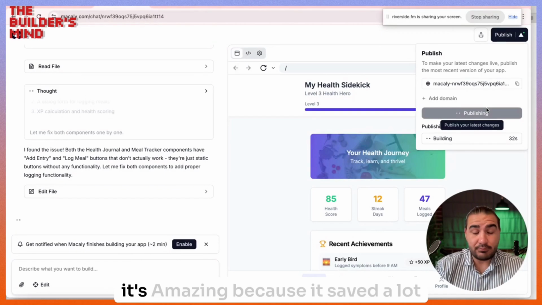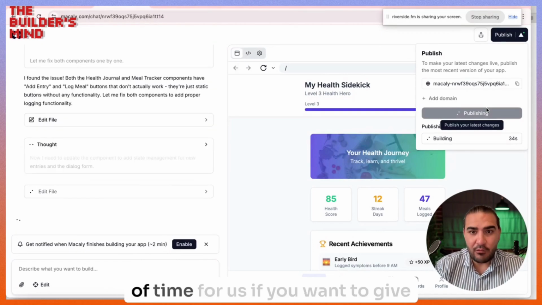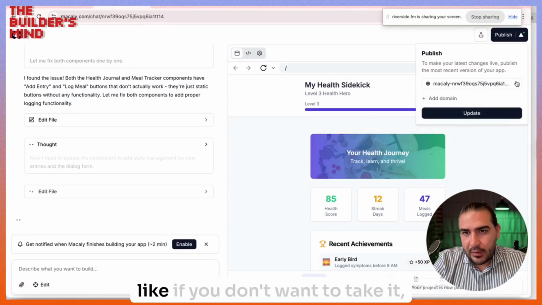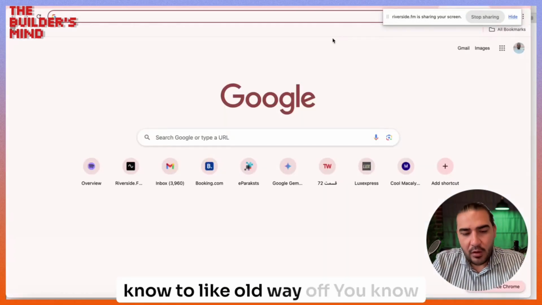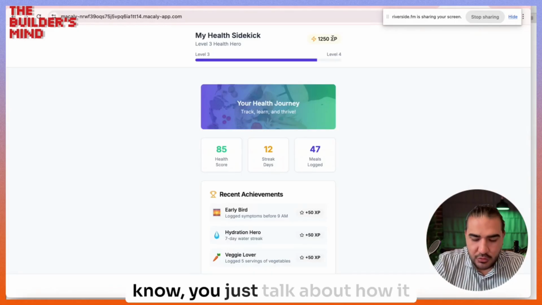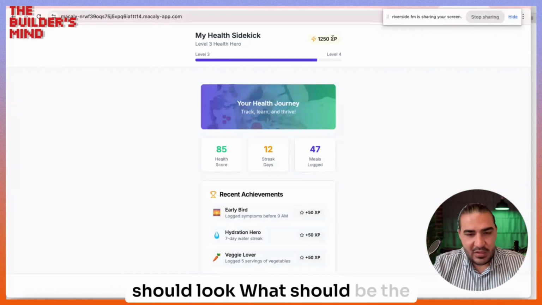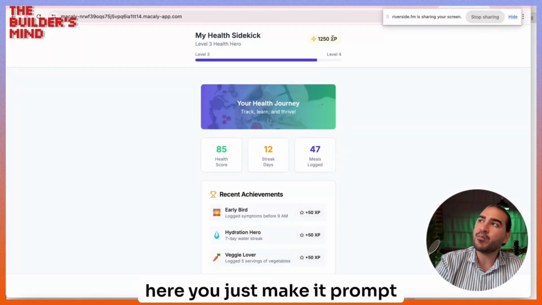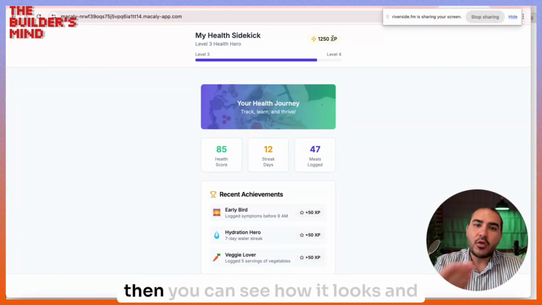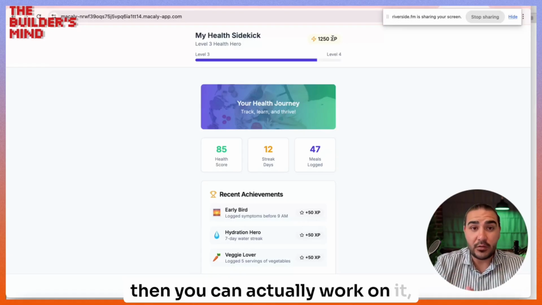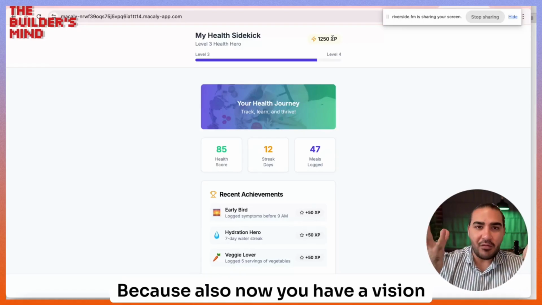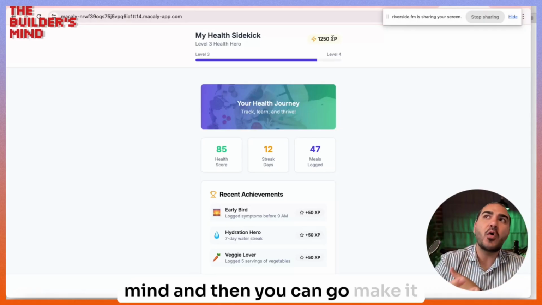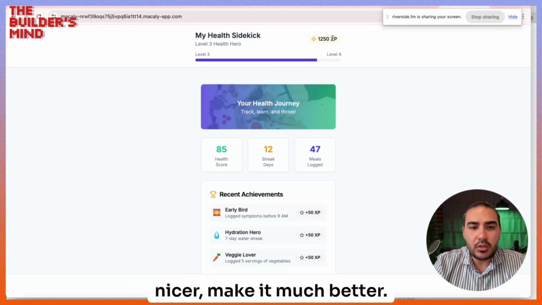It's quite amazing because it saved a lot of time for us. If you want to give it to a developer, or you don't want to take the old way of a project brief where you talk about how it should look and what the features should be, it takes days or months. But here you just make a prompt, give it to AI vibe coding, and then you can see how it looks and work on it. Now you have a vision of how it would look, you can visualize it in your mind, and then you can make it nicer, much better.